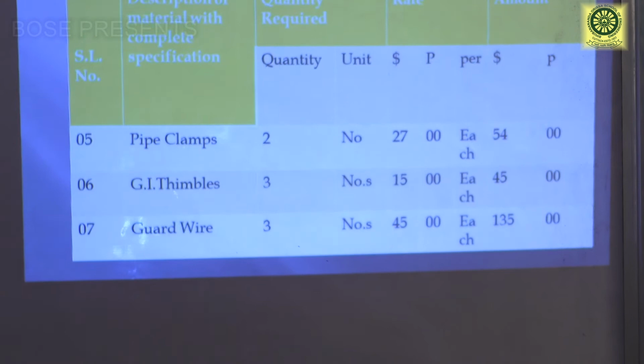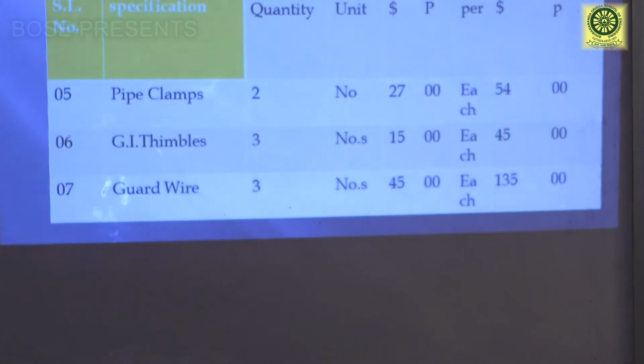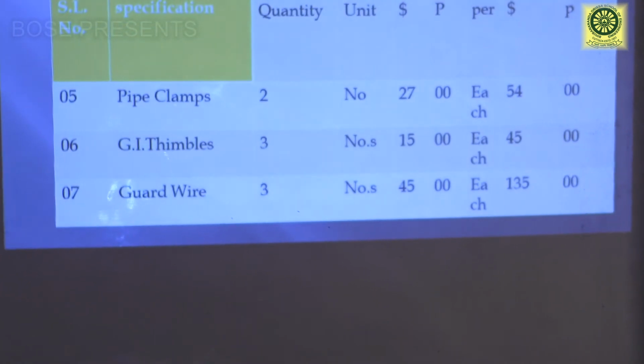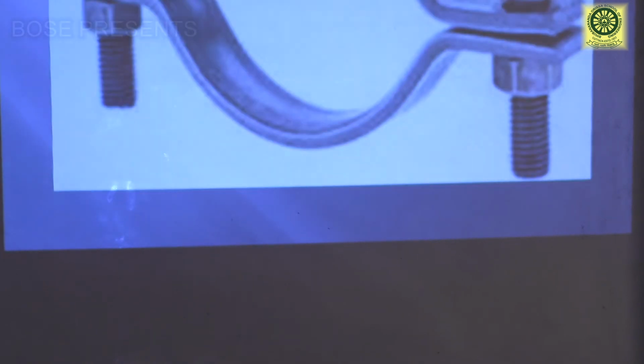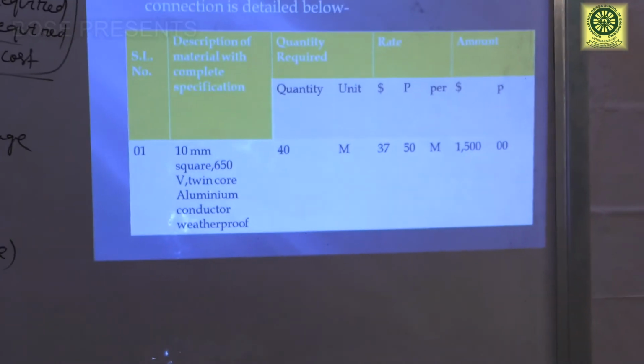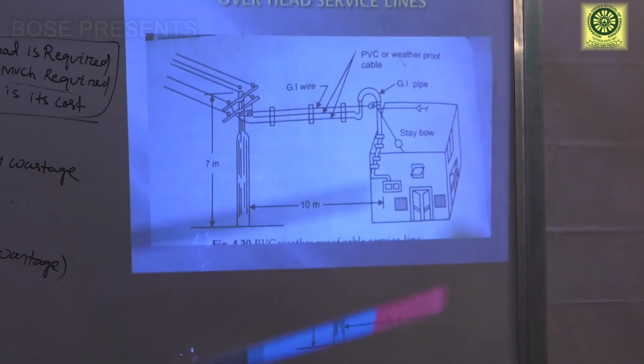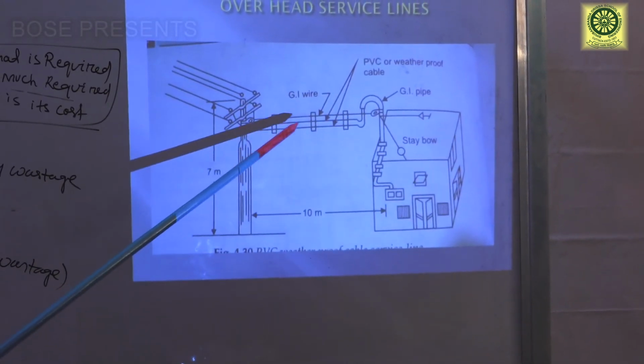GI thimbles, three numbers required. One for the pole and two for the pipe, GI pipe. So next is guard wire. What is guard wire? These three are known as guard wire.